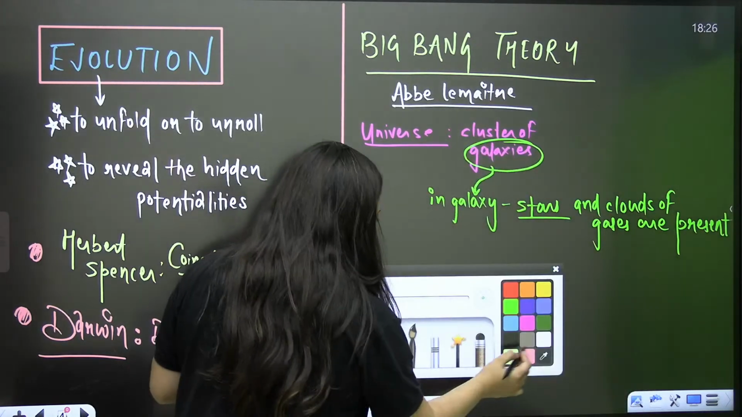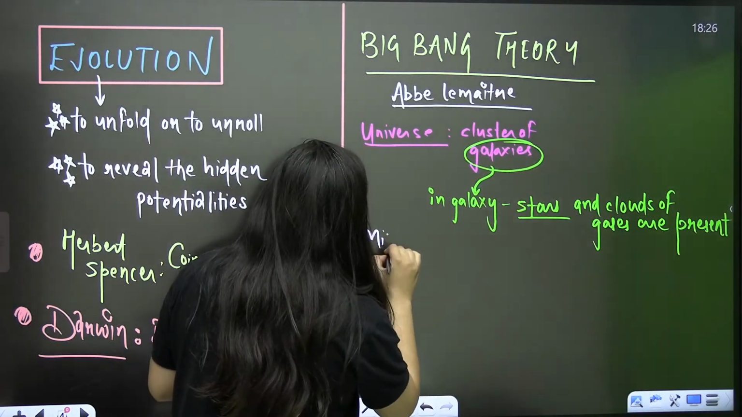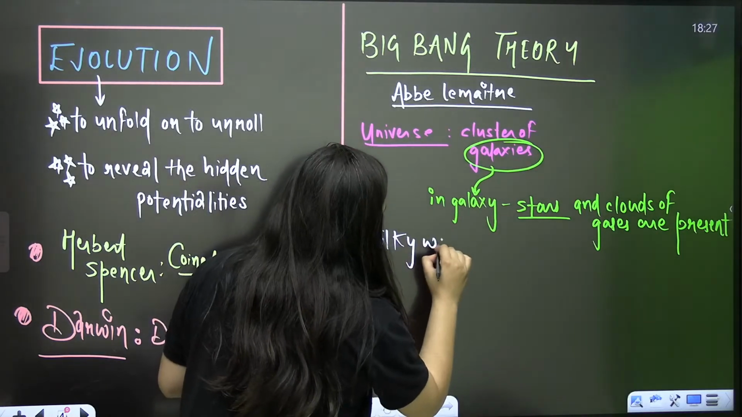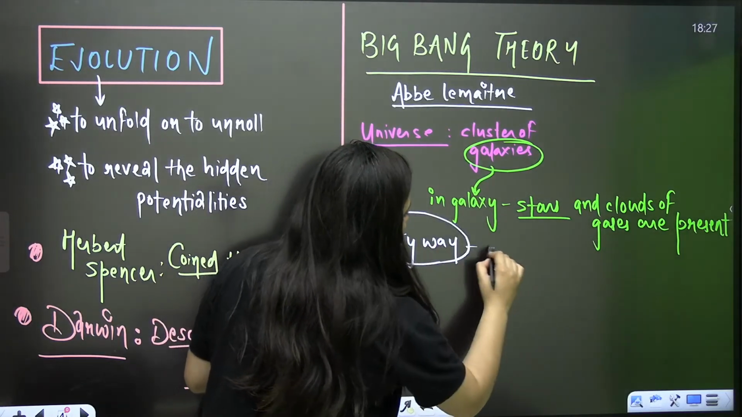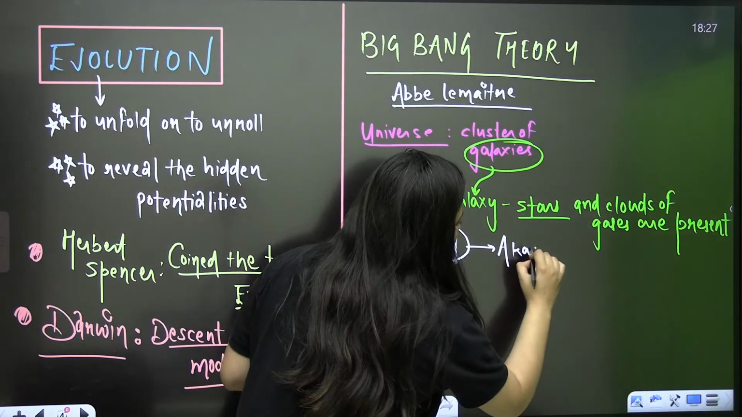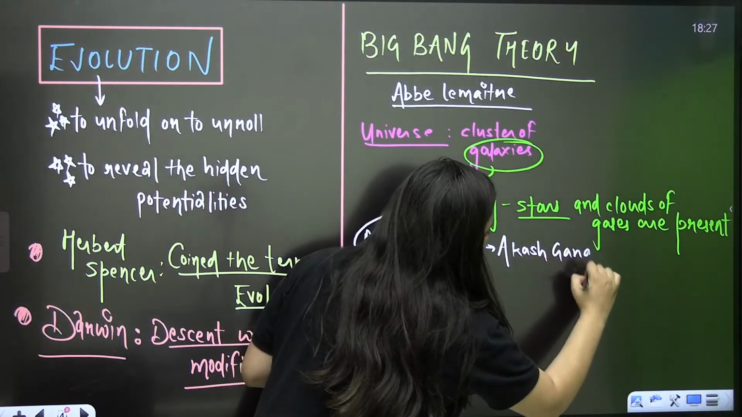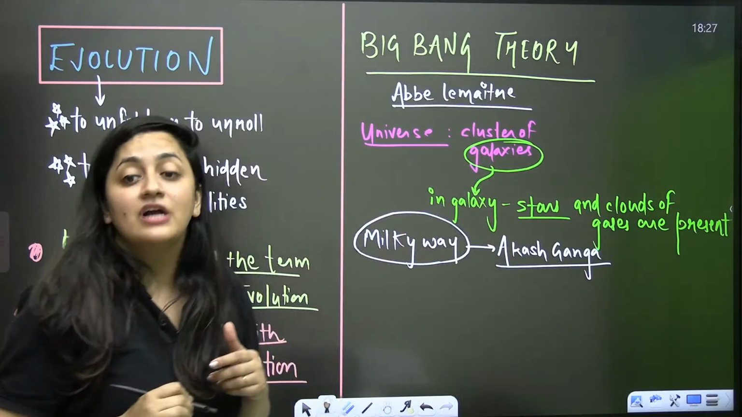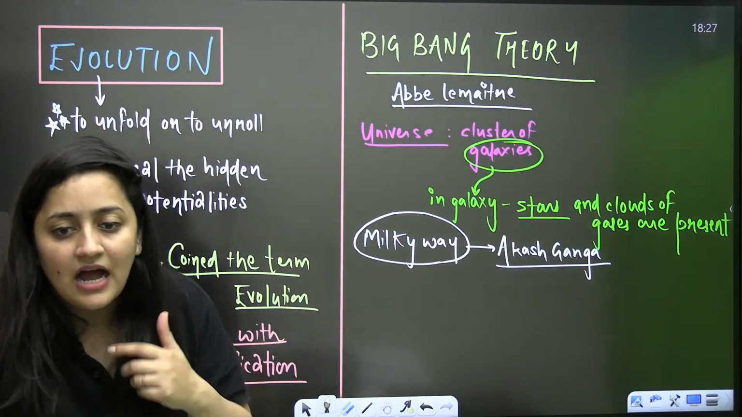And yes, you are right that we live in the Milky Way. It is the galaxy in which we live. It is also known as Akash Ganga. This Milky Way is also known as Akash Ganga in Hindi.